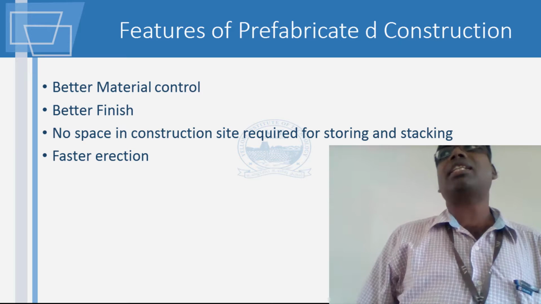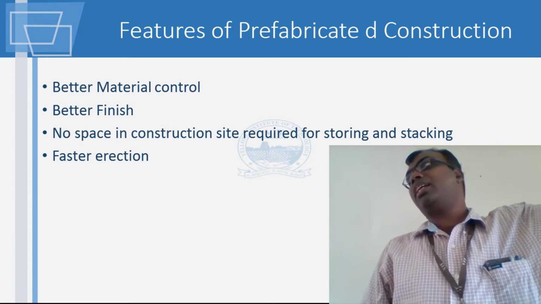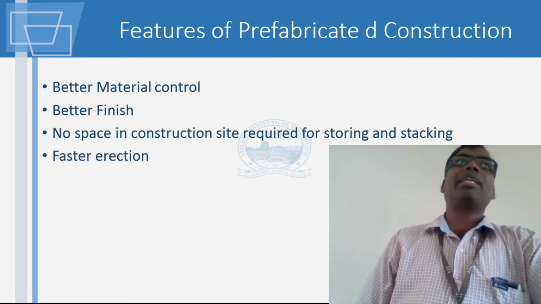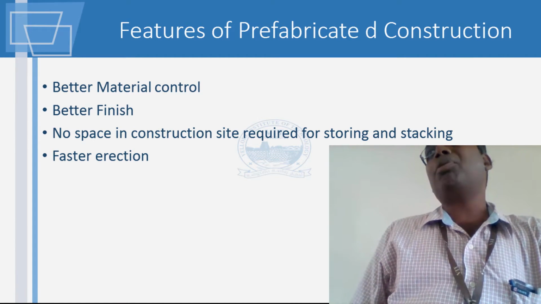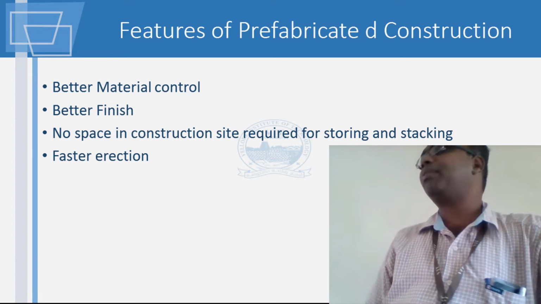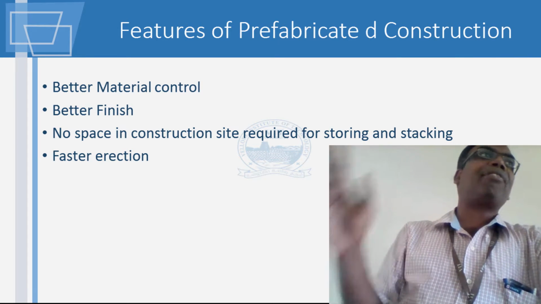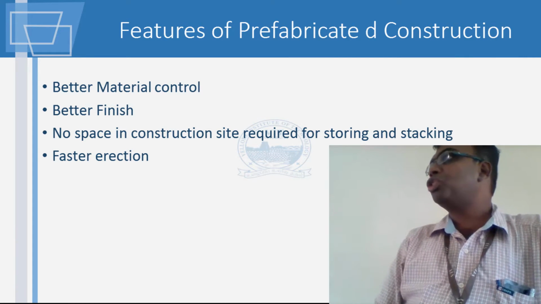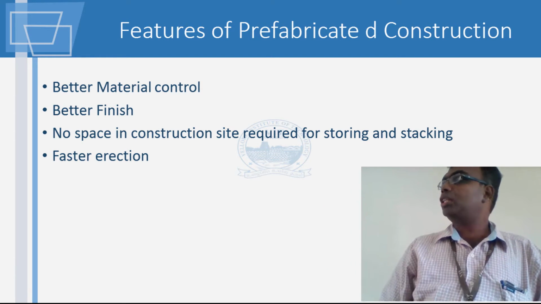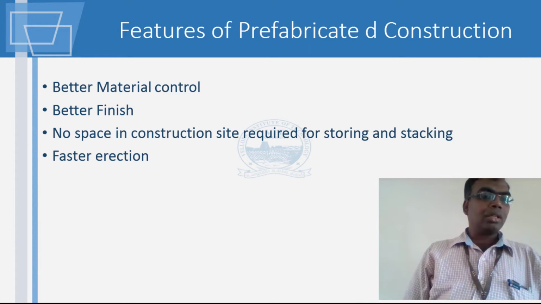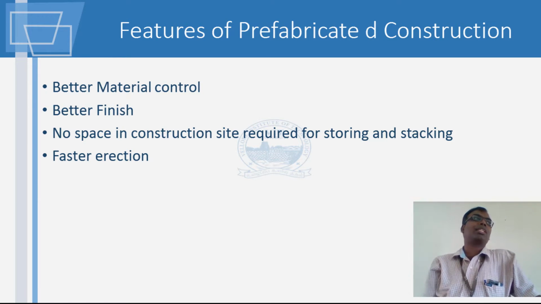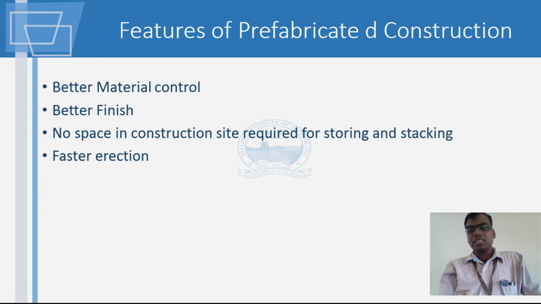And when you come to the construction site, if you look near Anna Auditorium, there's one construction going on, right? You will see a lot of shuttering material being stored. Had this been using cast in situ concrete, a site mixed concrete, a lot of coarse aggregate, fine aggregate and cement would also have been stored. As of now, they are only storing shuttering and reinforcement. So all this space is clearly eliminated. Also, you can have very fast progress on the site when you use precast construction.